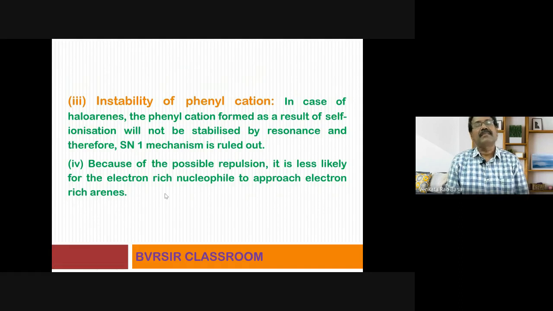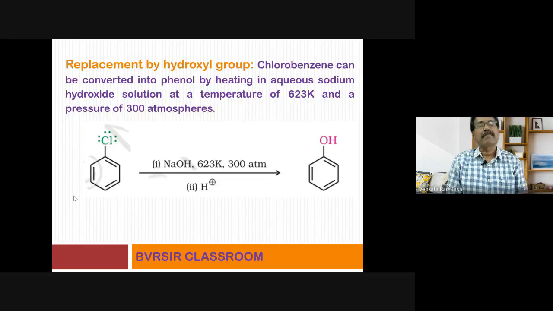Nucleophile is that species which has high electron density, and it always searches for the nucleus where there is low electron density. Here what is important is the nucleophile is having high electron density. At the same time, the benzene ring is also having high electron density. That's why the nucleophile cannot approach the sp2 hybridized carbon so that it can bond with that particular carbon and send out the leaving group. So these are some of the most important reasons.